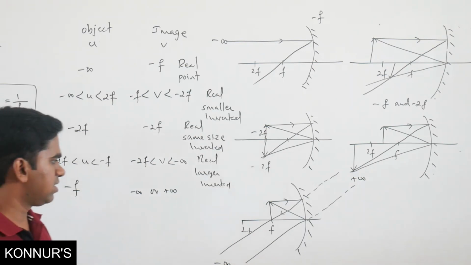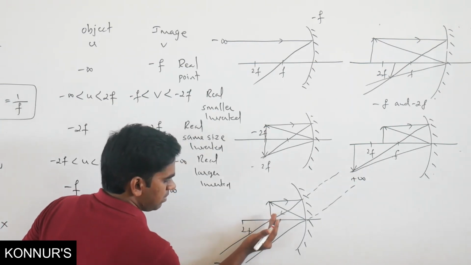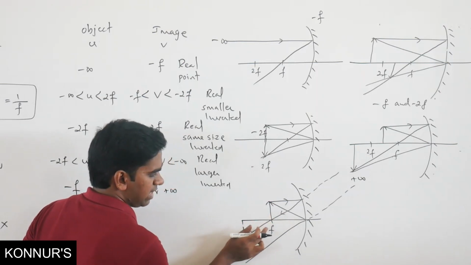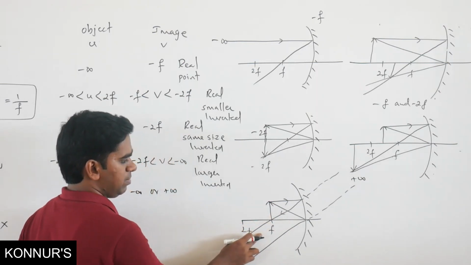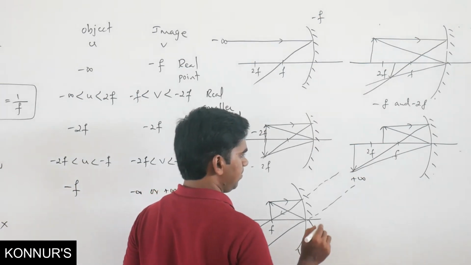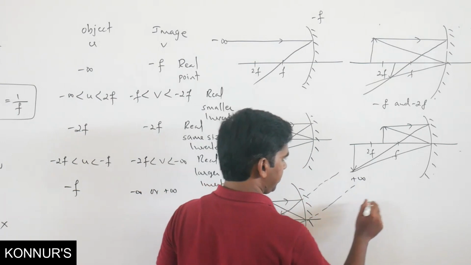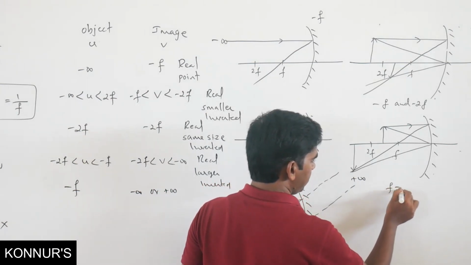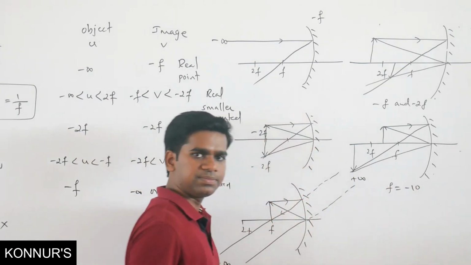For example, if it becomes a little less than or greater than f, what will happen? The image will form at negative infinity. For example, suppose you have a mirror whose f equals minus 10.